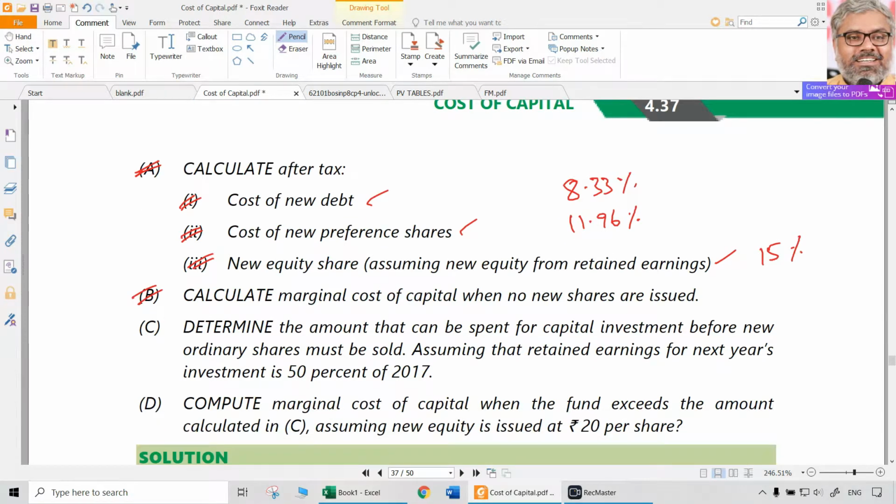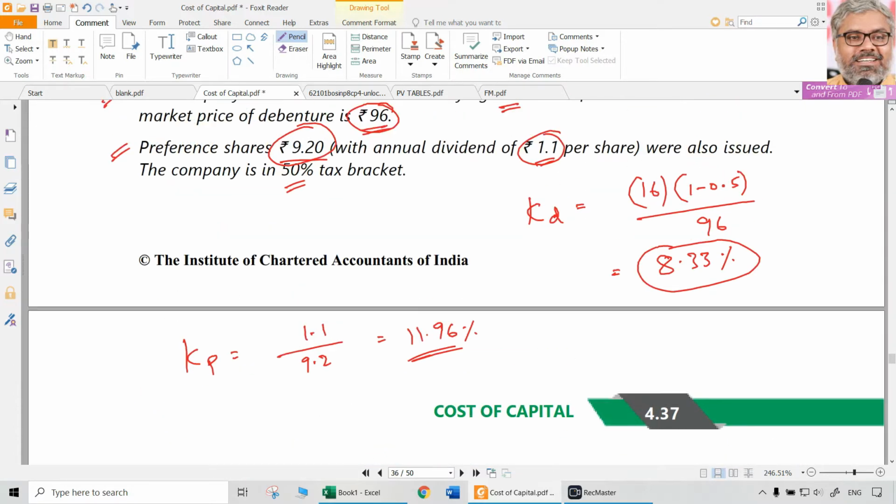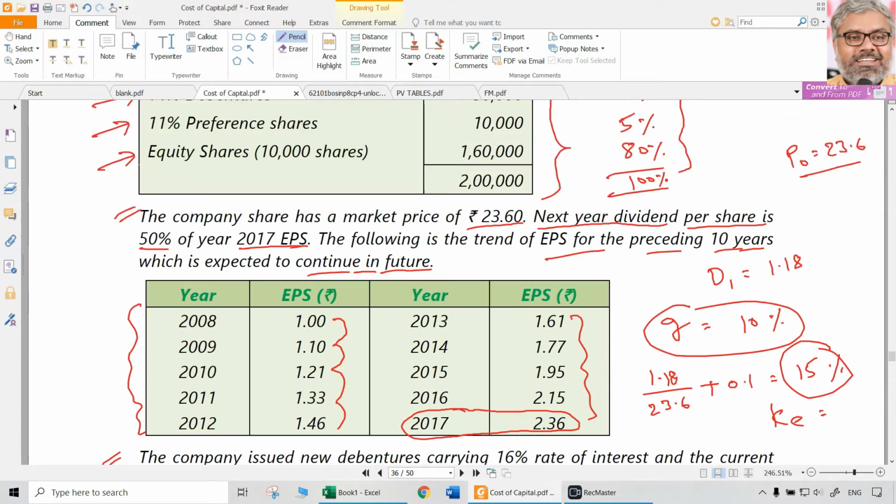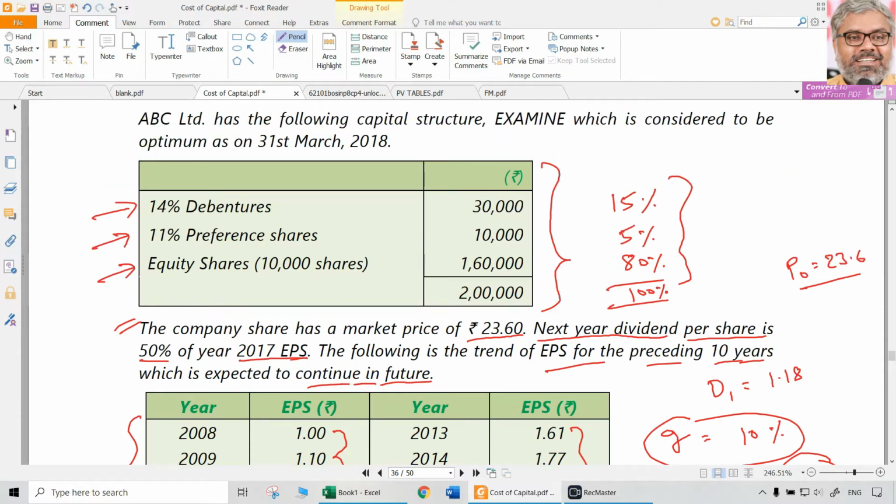Now moving on to question B. Calculate marginal cost of capital when no new shares are issued. So marginal cost of capital is asked to be calculated. But do we know the composition of the new capital which is going to be issued? We don't know. So what is the only way we can do it? Using the same percentage of capital structure, because this is considered to be optimum. Since no new capital structure is given, the same weightage is presumed to be taken for the new issue also.